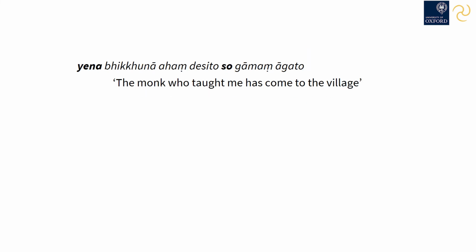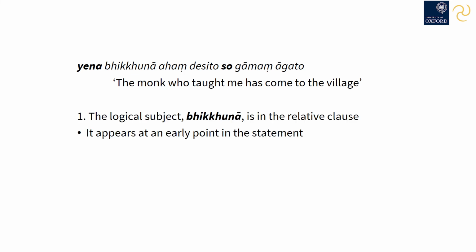Let's have a look at that passive construction again. Yena bhikkhunā ahaṃ desito, so gāmaṃ āgato. The monk who taught me has come to the village. There are a couple of important things to notice here. First, the noun showing what the sentence is about, in other words, the logical subject bhikkhunā, is put inside the relative clause to make it appear quite early.